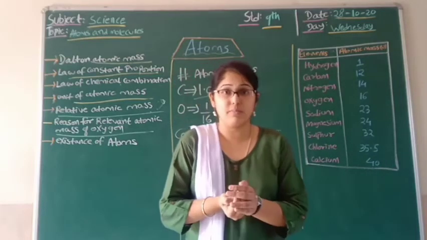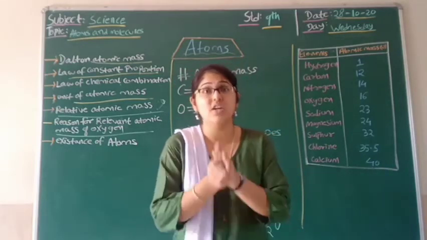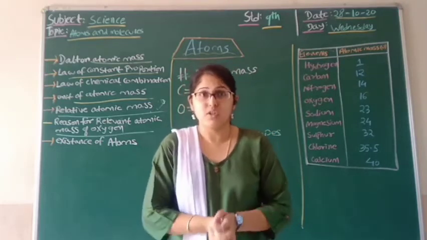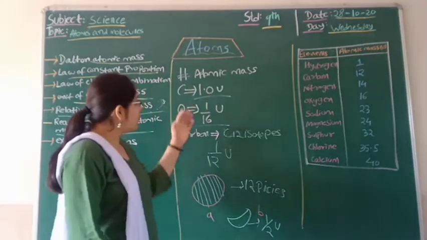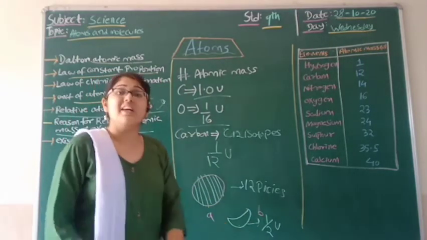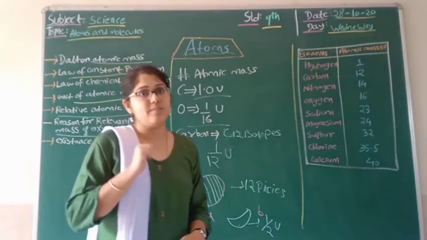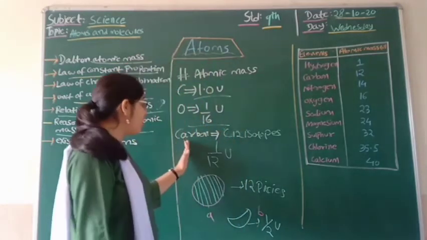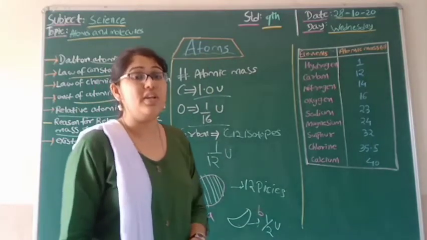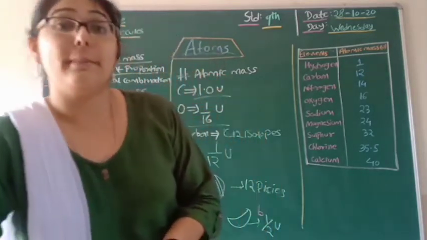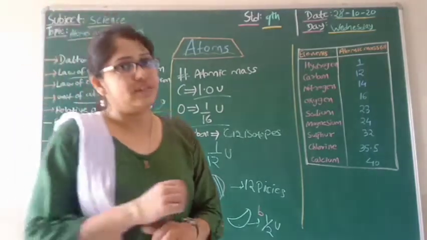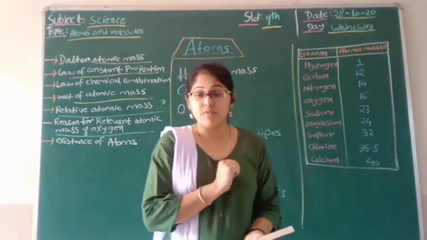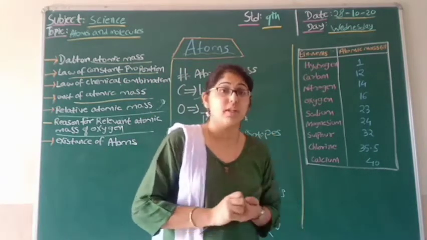After that, not only carbon and oxygen but many other elements were found and their atomic masses were determined. So we will see different elements. I have made a table over here that you can see on page number 25, that is table 3.2.